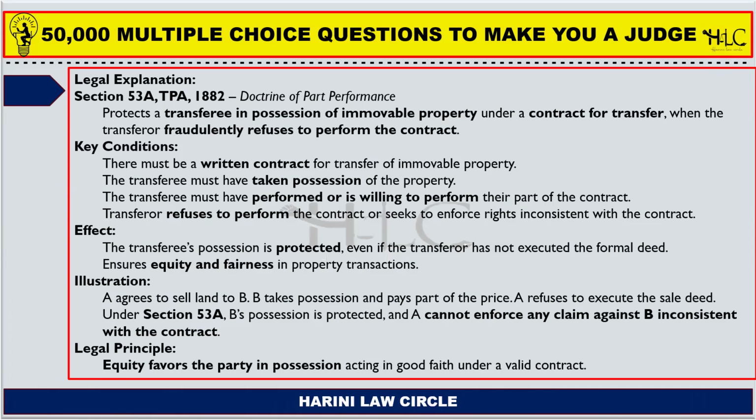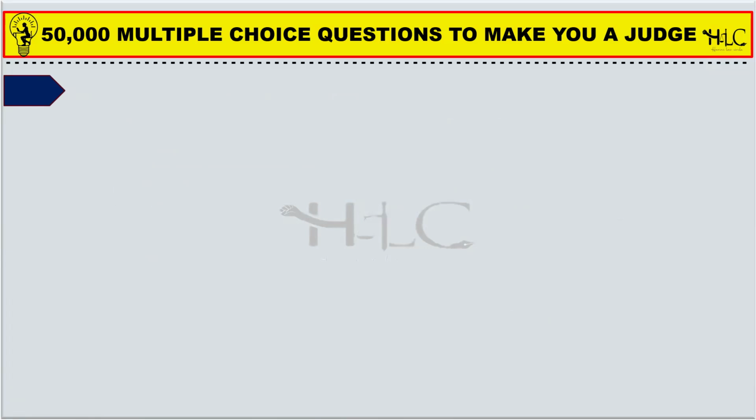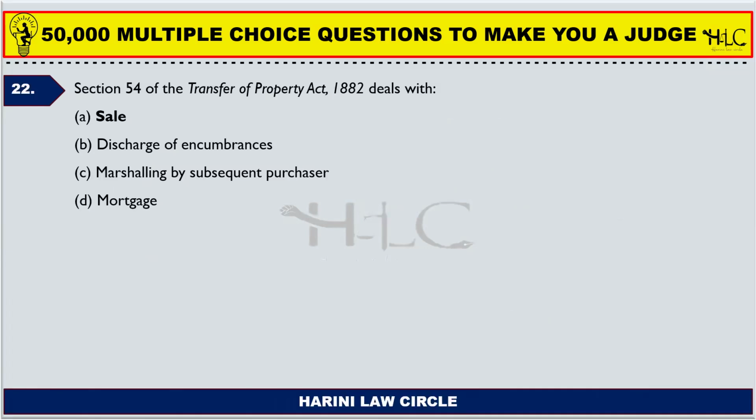So these are the most important questions which need to be revised again and again. So I'm not compromising on that part. Moving ahead to question number 22. Section 54 of the Transfer of Property Act 1882 deals with sale of an immovable property.